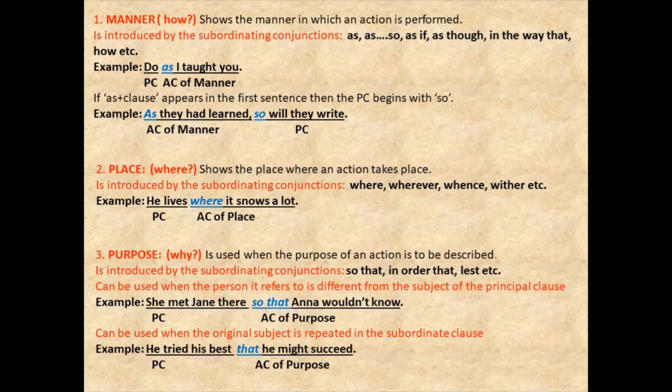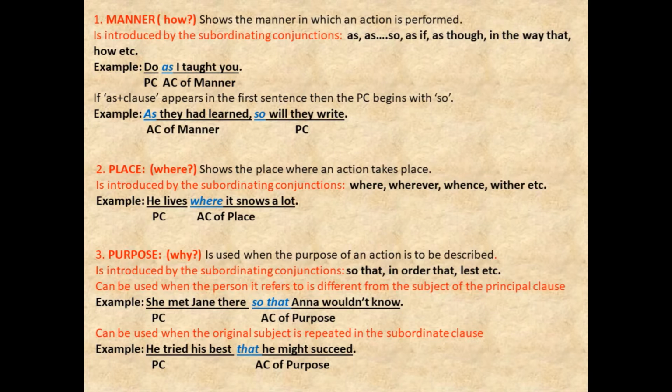See, it has been introduced by a subordinating conjunction as, and it is placed just after the verb, right? So it is describing the verb. It is also modifying the verb. How you should do: as I taught you. So that is the adverb clause of manner, because it is answering the question how.